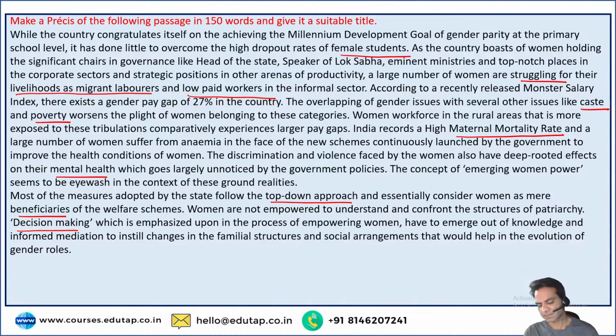Alright guys, so that was the passage. First of all, the passage revolved around what has been done for women empowerment, what steps have been taken by the authorities in a global arena as well as on a national stage. So many steps have been taken.